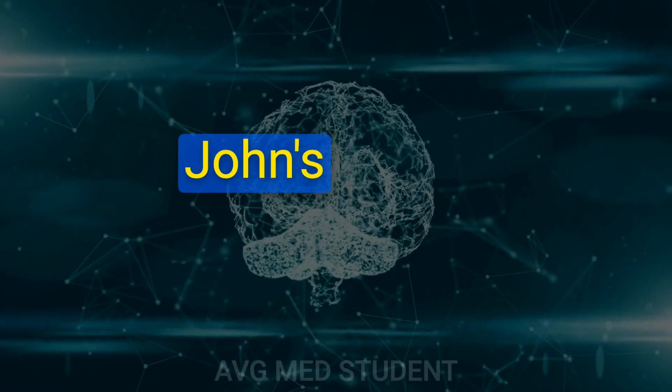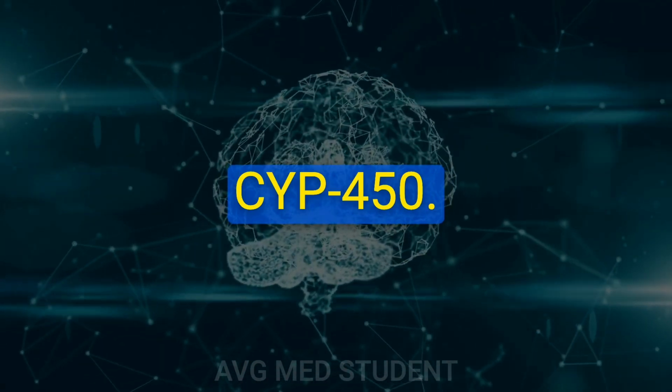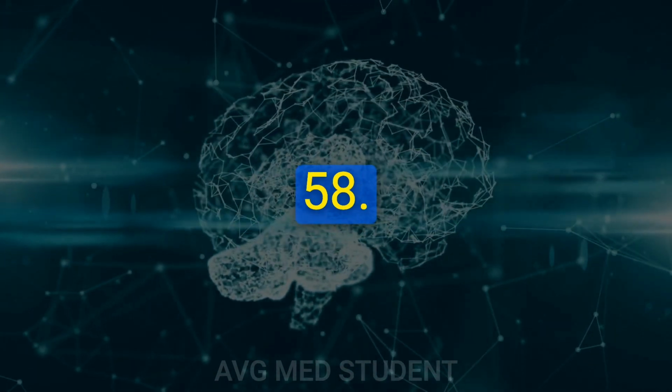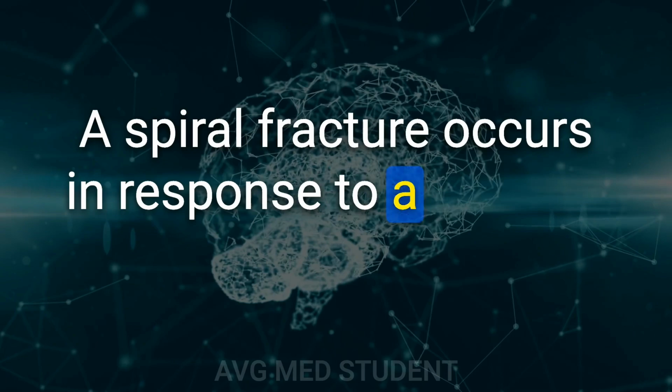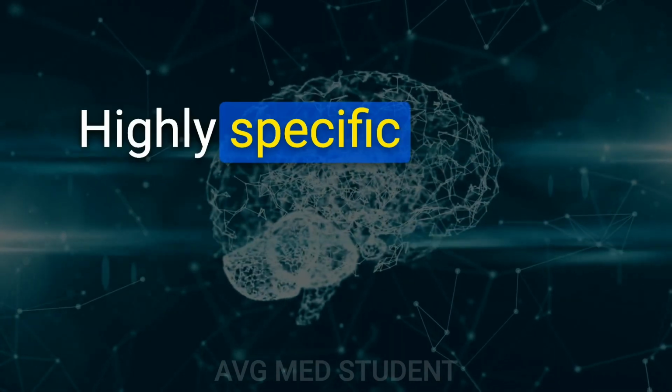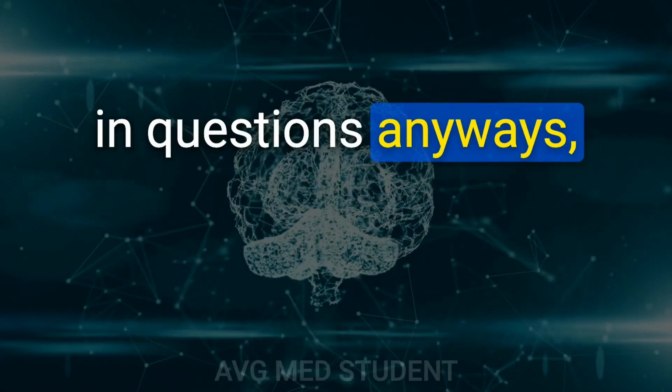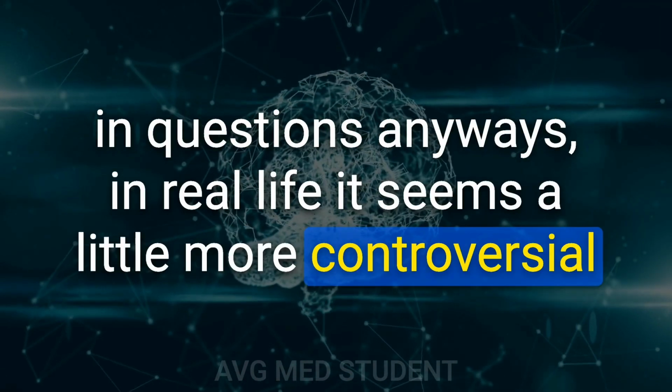57. St. John's wort is an inducer of cytochrome P450. Avoid an SSRI, SNRI. 58. A spiral fracture occurs in response to a twisting force on the bone. Highly specific for child abuse if seen in a child with a suspicious history. In real life it seems a little more controversial.